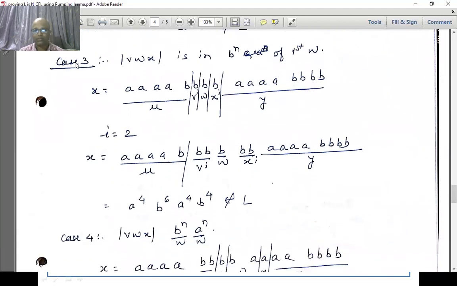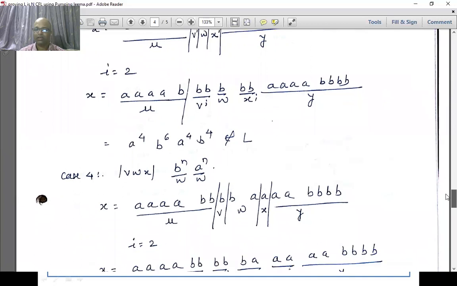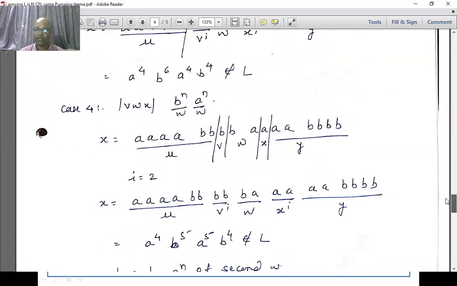So in this case number 3, again you consider pumping up. I'll get this string a raised to 4, b raised to 6, a raised to 4, b raised to 6. So first W or second W is not following what we have in the first one. Okay. So see, these two patterns are different, and surely this is not in the language. So correspondingly, we are saying the language is non-context free.